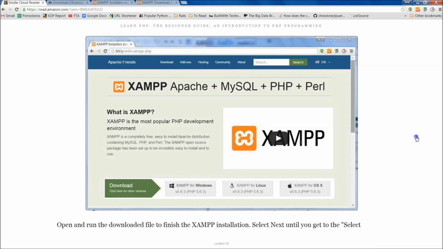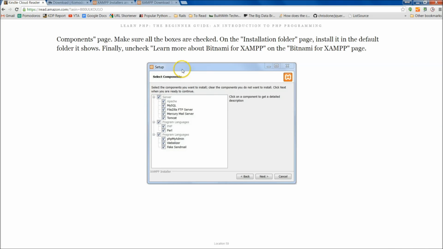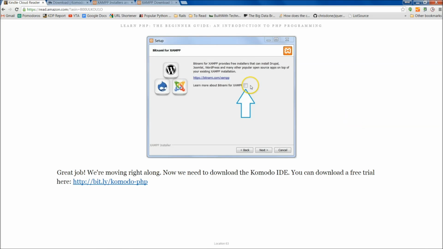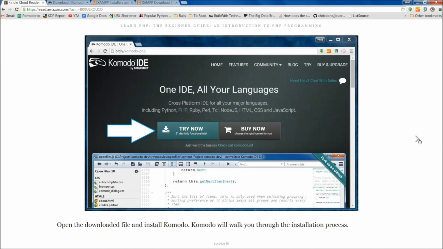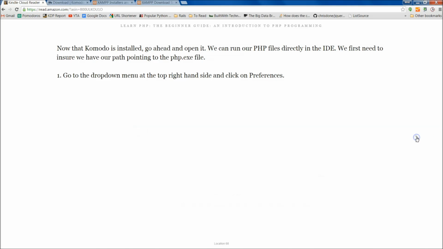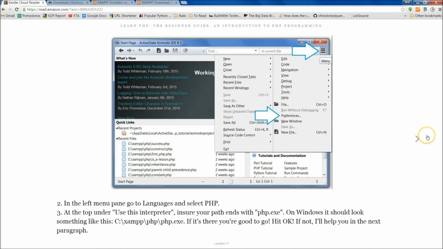after you install that and run it, this is going to come up, the setup pane. Make sure everything here is selected, that's fine. But what it's going to do is it's going to install the PHP language right here. So just definitely make sure that's selected. Then we're going to go to the next one, and you can uncheck this Learn More About Bitnami for XAMPP. We're not going to worry about that right now. Okay, and then you'll hit Next. And then we already did the Komodo IDE. Okay, so go ahead and pause the video, make sure both those are installed, and then we can come right back to it.